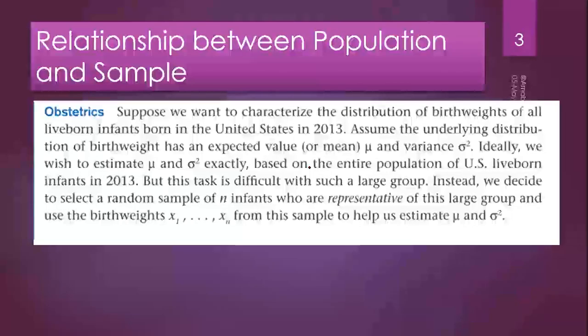Suppose we want to characterize the distribution of birth weights. The distribution means normally we take, if we do not know anything about the distribution, we take it as the normal distribution. So every distribution has mean and variance. If we have the mean and variance of a normal distribution, then we can check for any probability from the normal table, right?